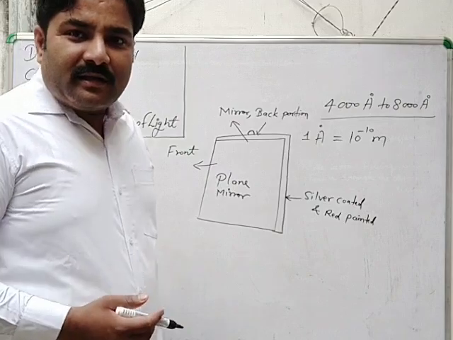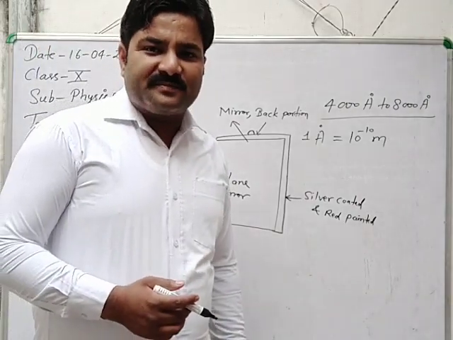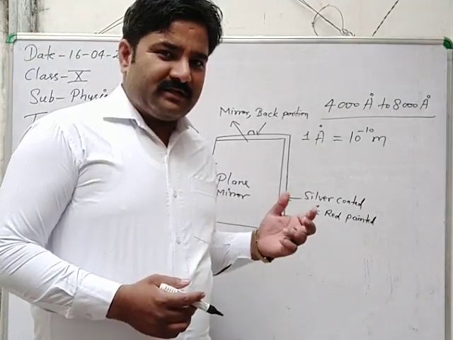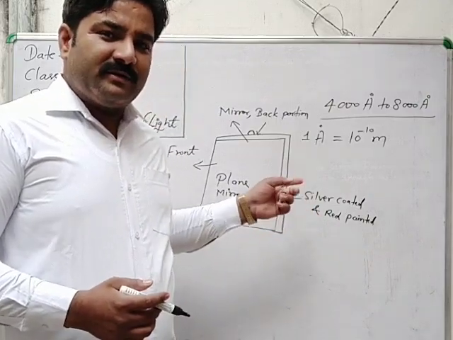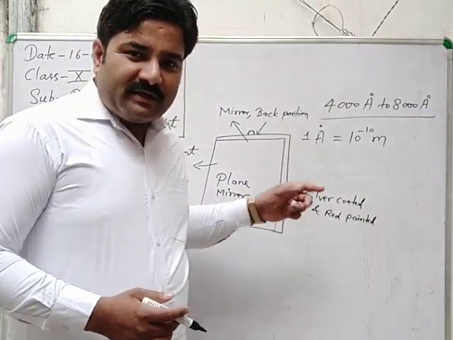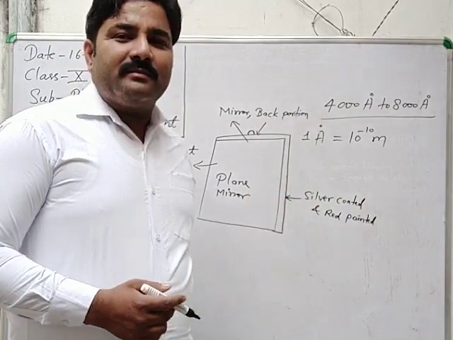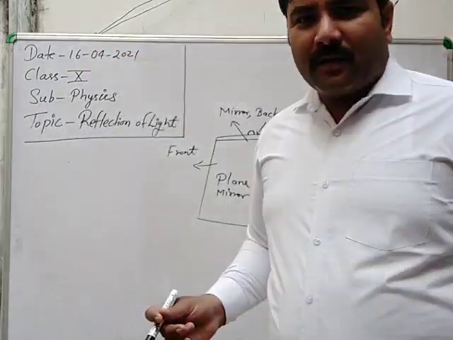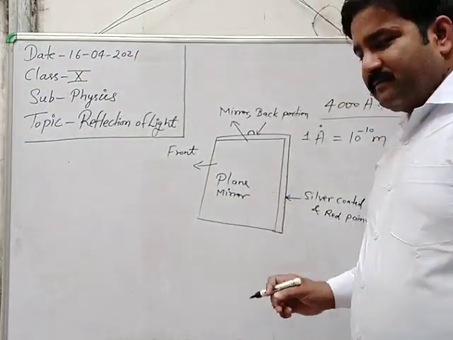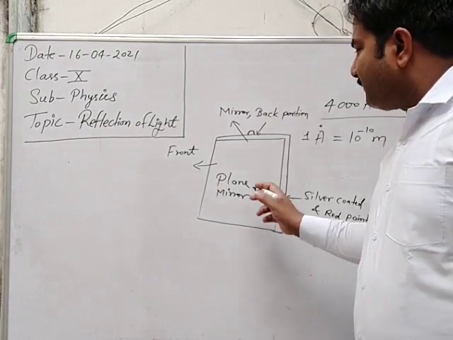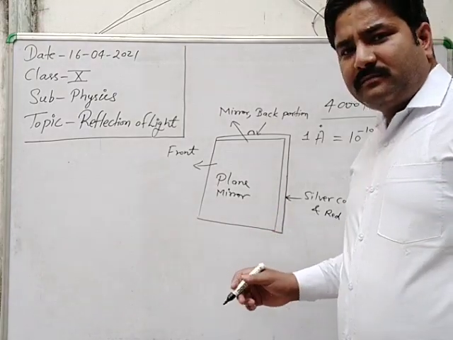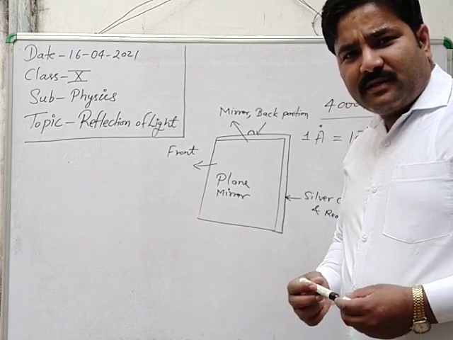That is the glass, transparent. Whenever the front side is transparent, and the back side is silver coated and then red painted, that becomes what? A plane mirror. And when the light comes to this surface, then after striking, light rays are sent back in that medium.